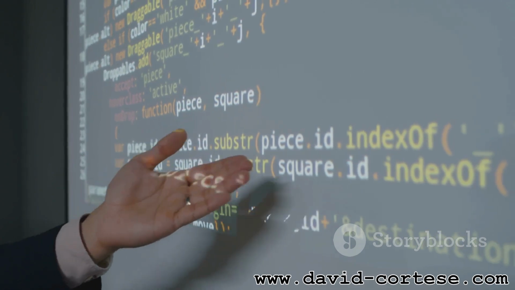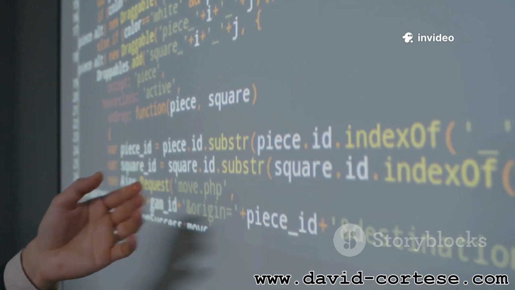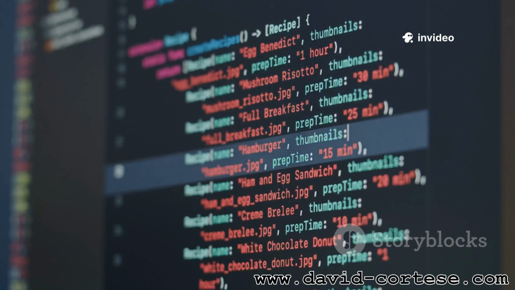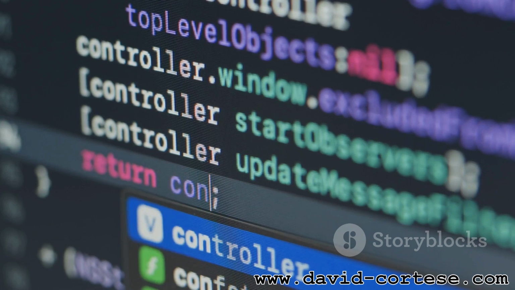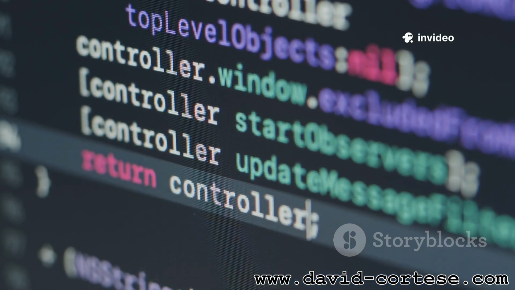Mastering variables, constants, and data types is your first crucial step in Swift programming. It's like learning the alphabet before writing a novel. These are the fundamental building blocks for every app you'll create, from simple utilities to complex, feature-rich applications. Understanding them well will set you up for success in your Swift development journey.